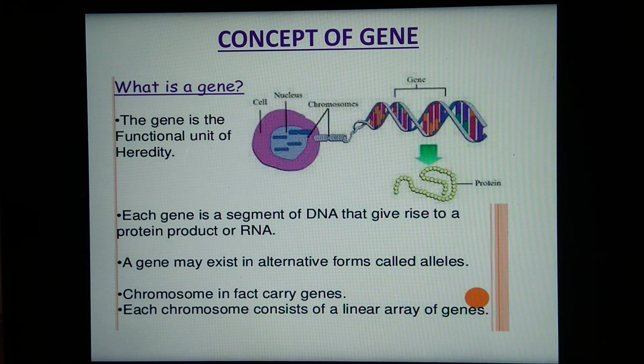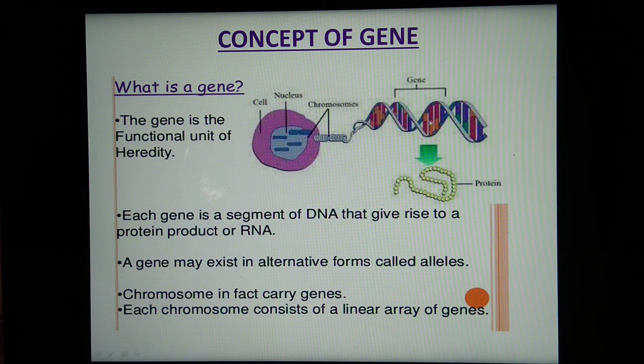So this is a diagram which clears your idea about the concept of gene. Here in the diagram, this is a cell. This internal blue colored structure is a nucleus, and inside the nucleus chromosomes are situated. So this diagram shows the chromosome, and these chromosomes are made up of genes.